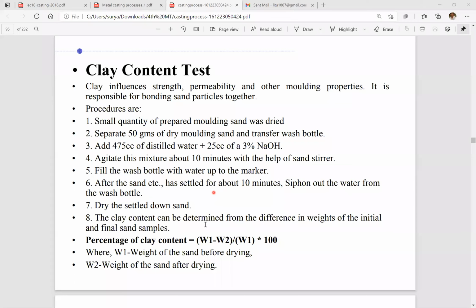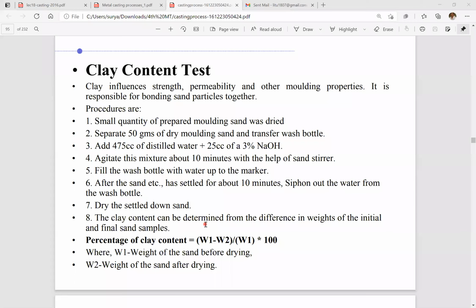So here we are measuring the clay. Clay is already mixed with the molding sand. We have taken the molding sand, so to measure the percentage of clay there, since clay is used as a binder, we measure the binder proportion.